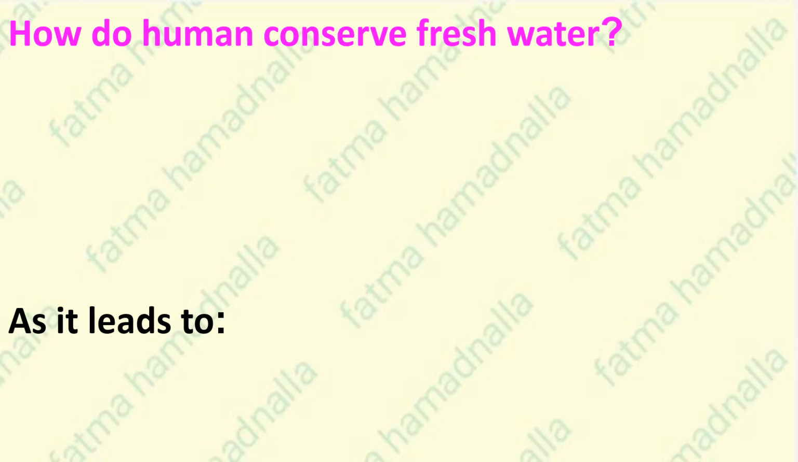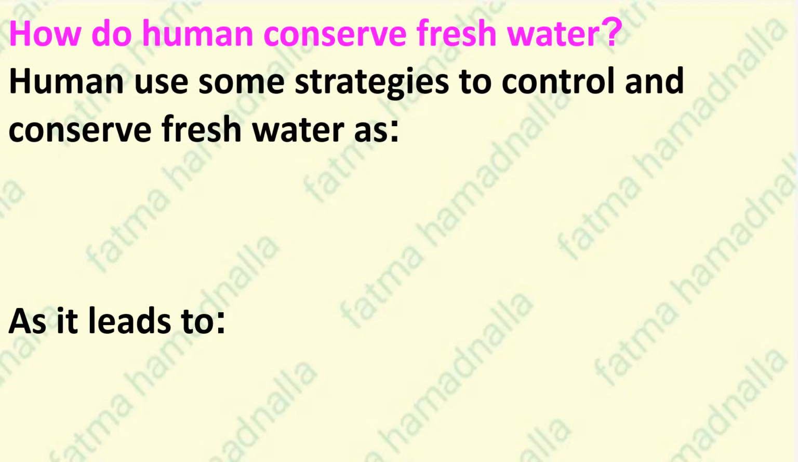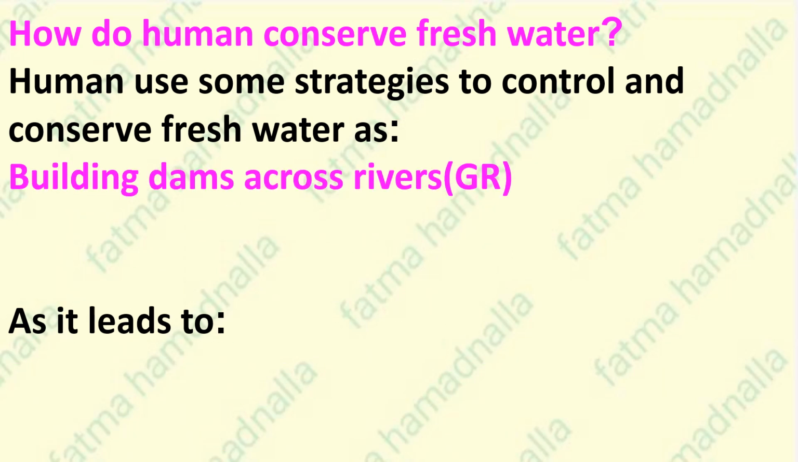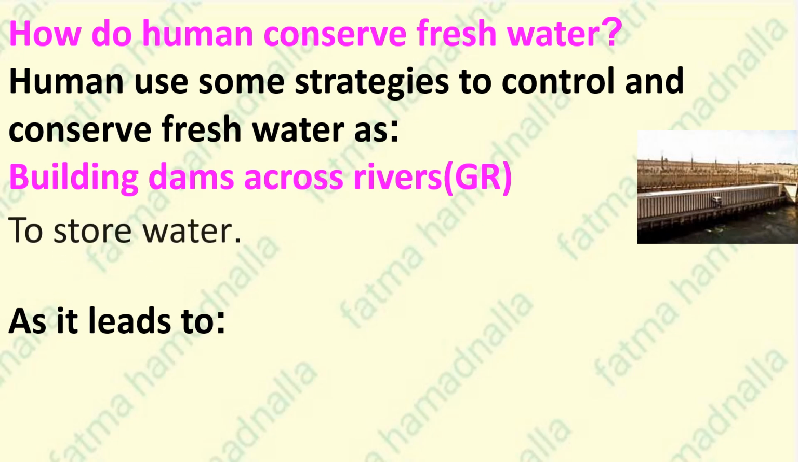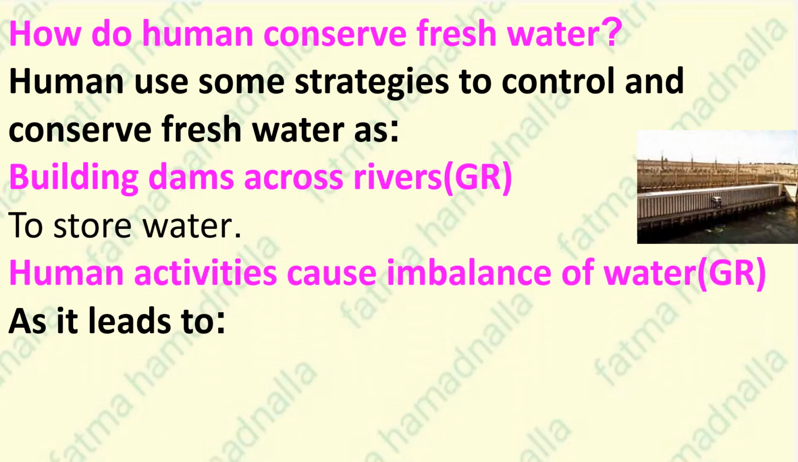How do humans conserve freshwater? Humans use some strategies to control and conserve freshwater, such as building dams across rivers. This helps store water for future use. However, some human activities cause an imbalance in the water system, which can lead to drought or flooding.